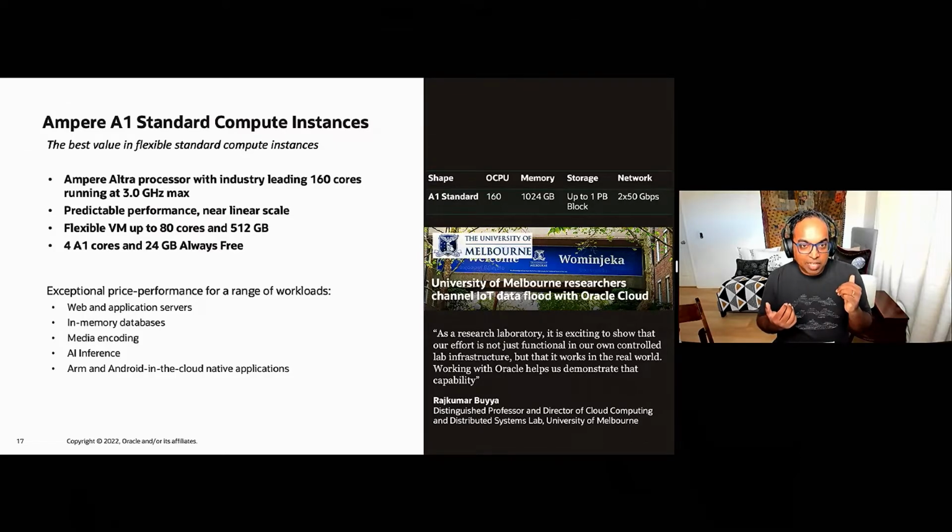We think this is the first penny core in the cloud today that you can get with Ampere A1. And this comes in a bare metal form with 160 cores and 1 terabyte, but also with flexible VMs up to 80 cores and 512 gigs of memory.